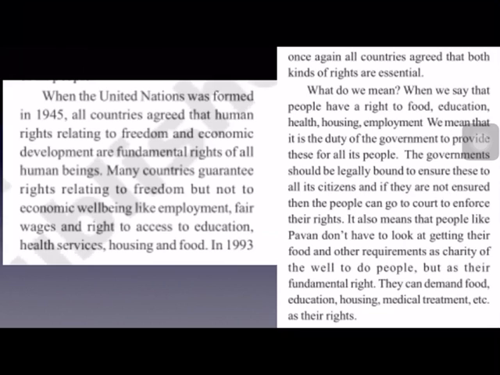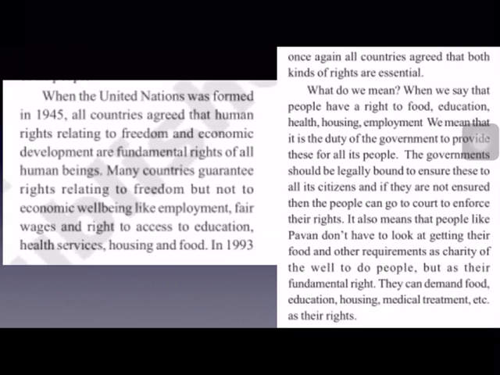Now, what do we mean when we say that people have a right to food or a right to education? It means that it is the responsibility of the government, it is the duty of the government, to provide these for all the people. If people have the right to food, the government must provide food to all the people. The right to education means the government must provide education to all the people. Housing, provide housing to all the people. Employment, providing employment opportunities for all the people who are eligible. They must be provided employment opportunities by the government.